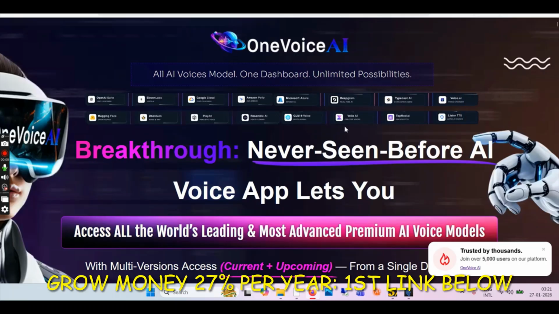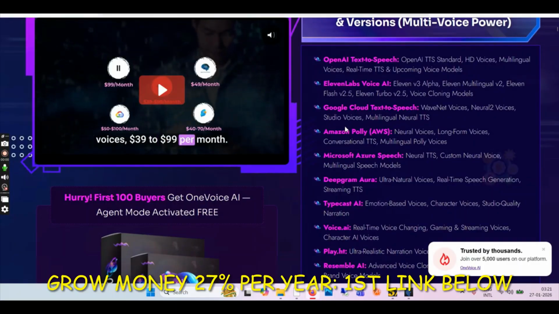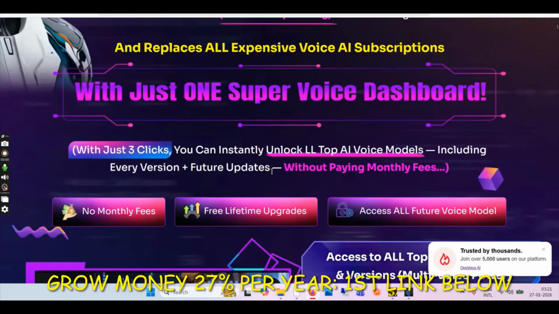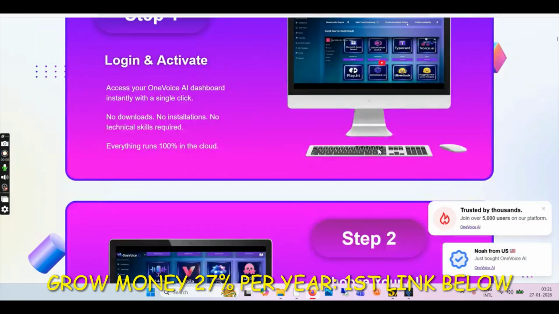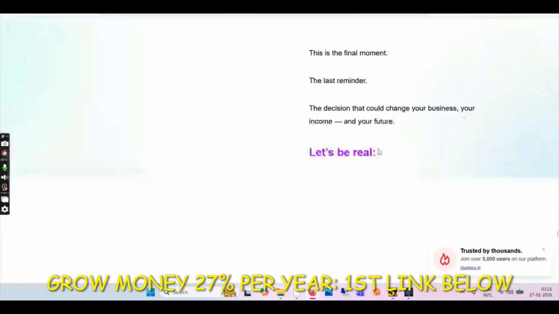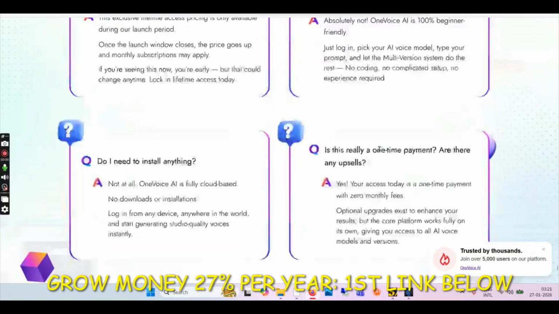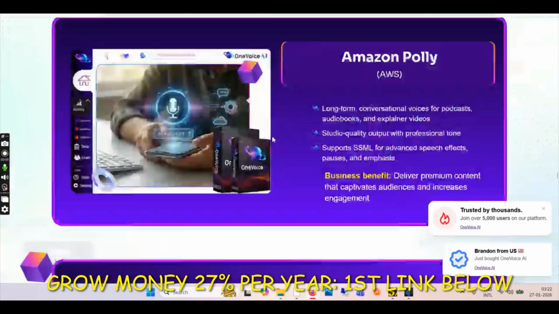Let's get to the sales page first, and let me see what the pricing is. You will get a discount as well. When you come on the sales page for the first time and you try to go back, you will get a $3 discount coupon code. Otherwise the price, I forgot to check, maybe at the bottom we'll have the pricing here, maybe $14 something. It's quite a lengthy sales page. Yeah, $14, you see. And even on that you are getting a discount of $3. So once again, once you try to go away from the page, it will give you that discount. So $14.95 can become $11.95. That's the front end to get into it.